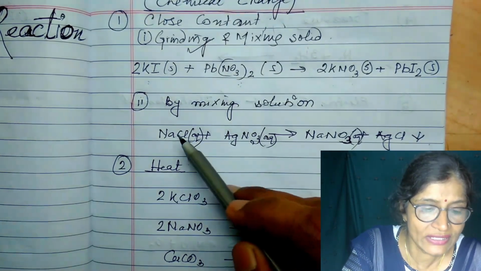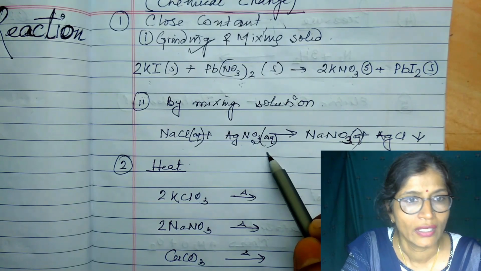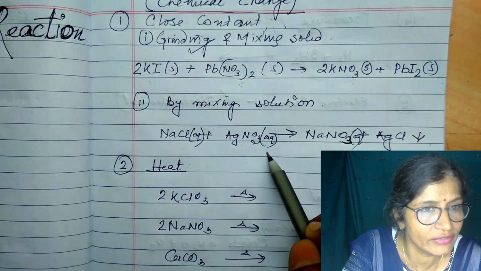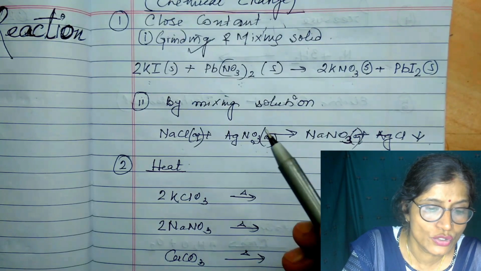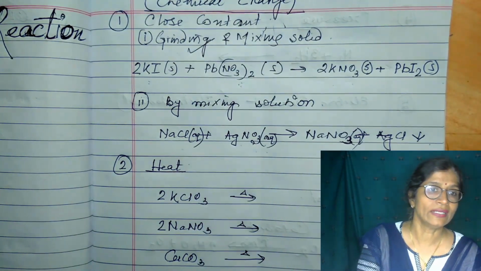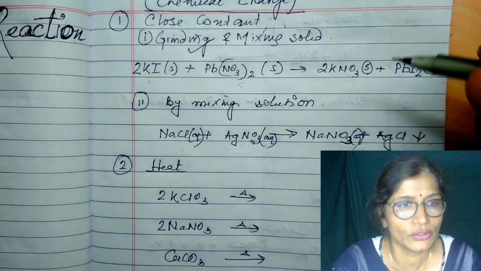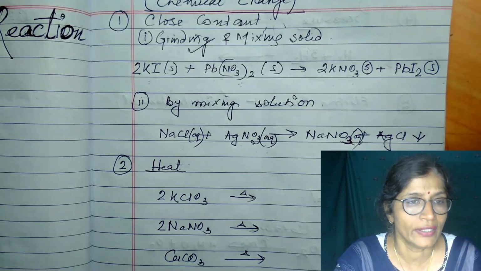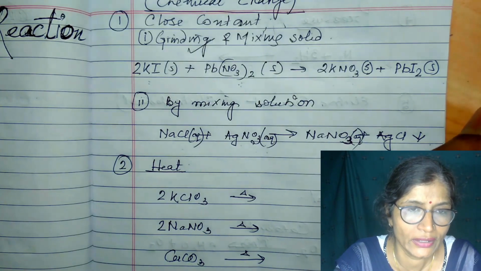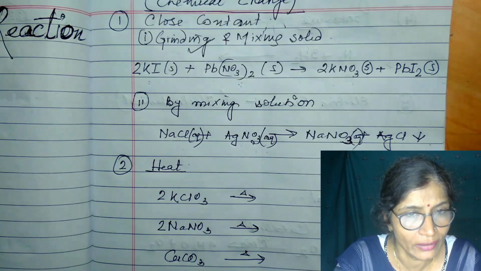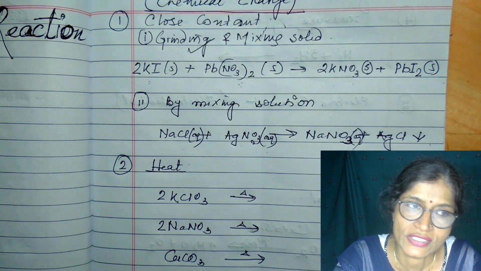But some substances like sodium chloride and silver nitrate, if mixed together in the solid state, still the reaction will not take place. But if we make aqueous solutions, that is, sodium chloride in water and silver nitrate in water, and mix them together, then they react and give sodium nitrate and a white precipitate of silver chloride.